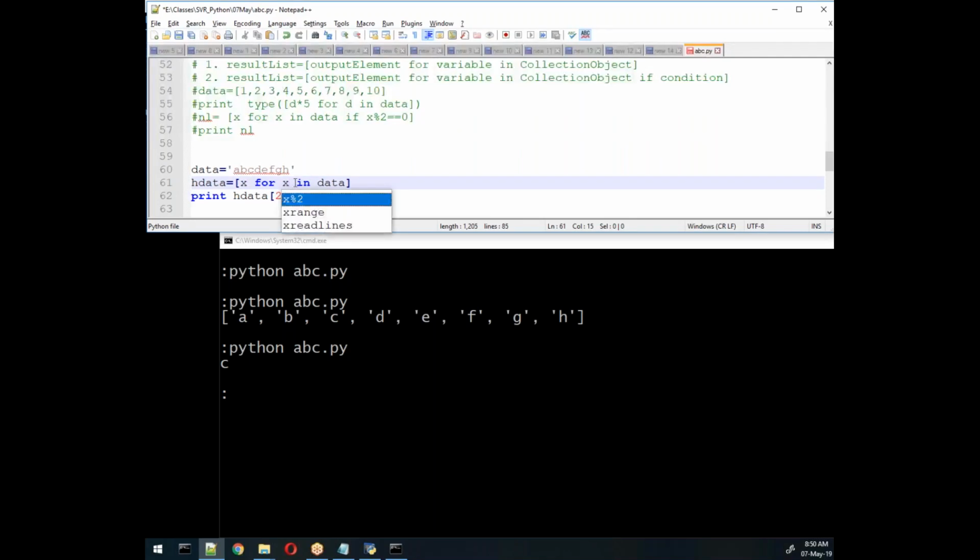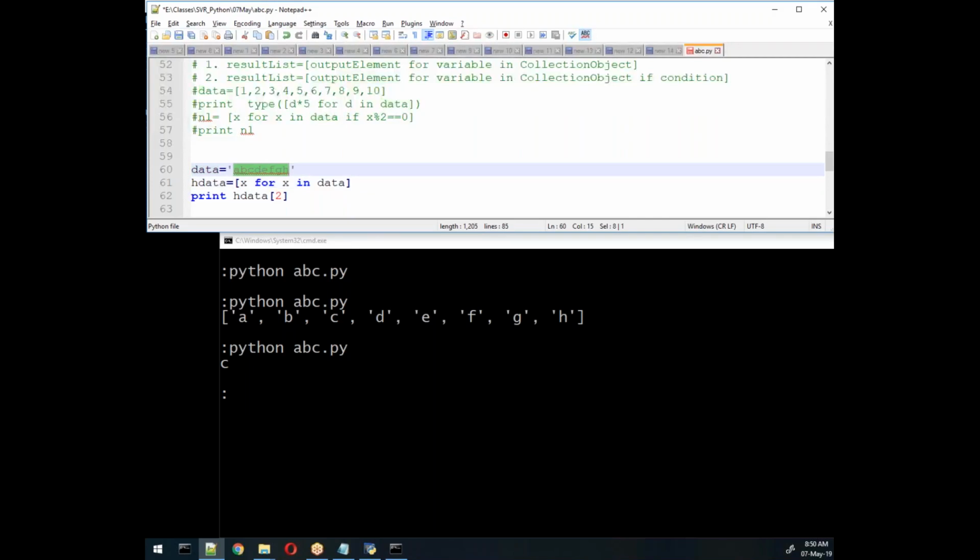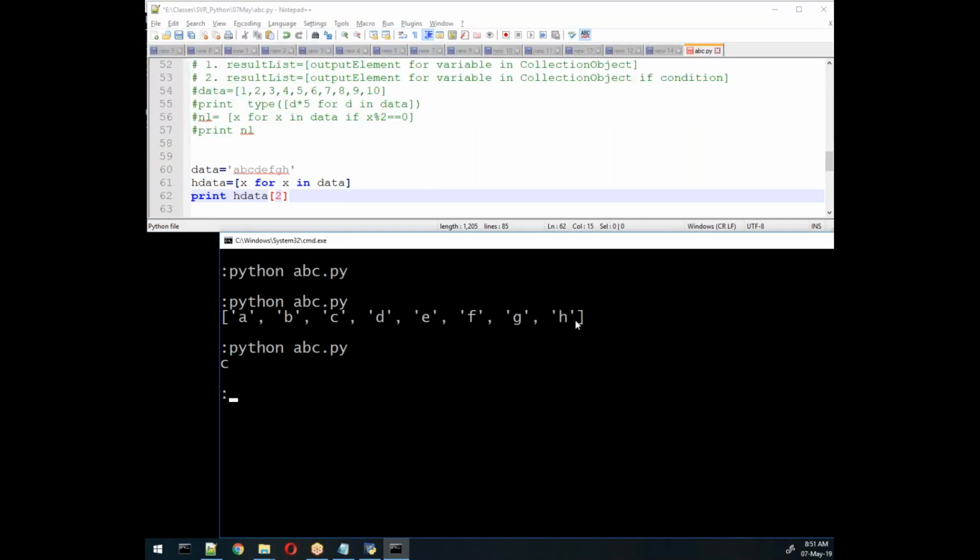And data is basically these values. It will pick one by one each value and store it into h data. Elements we can get through indexing as well. So it will separate your string into one collection object.